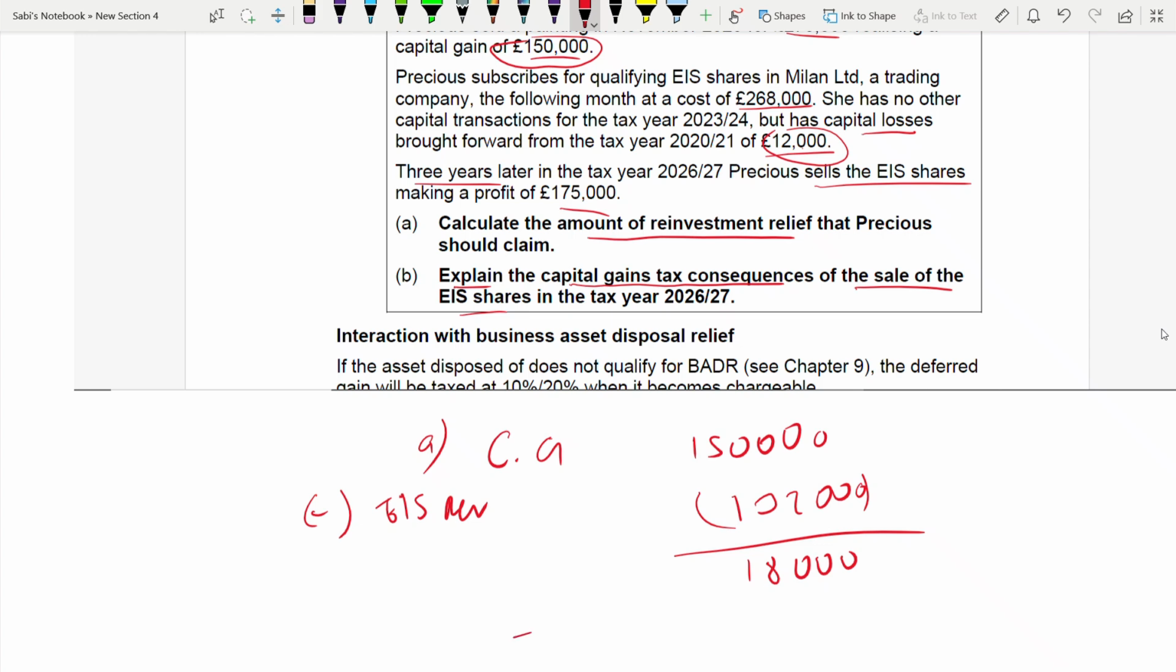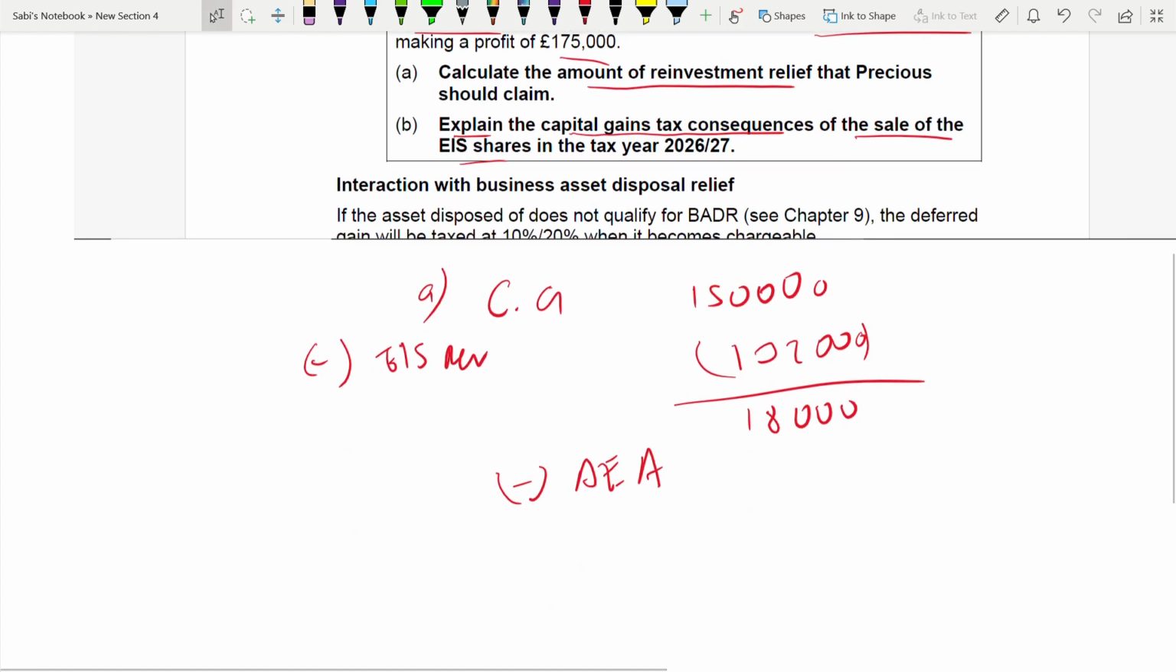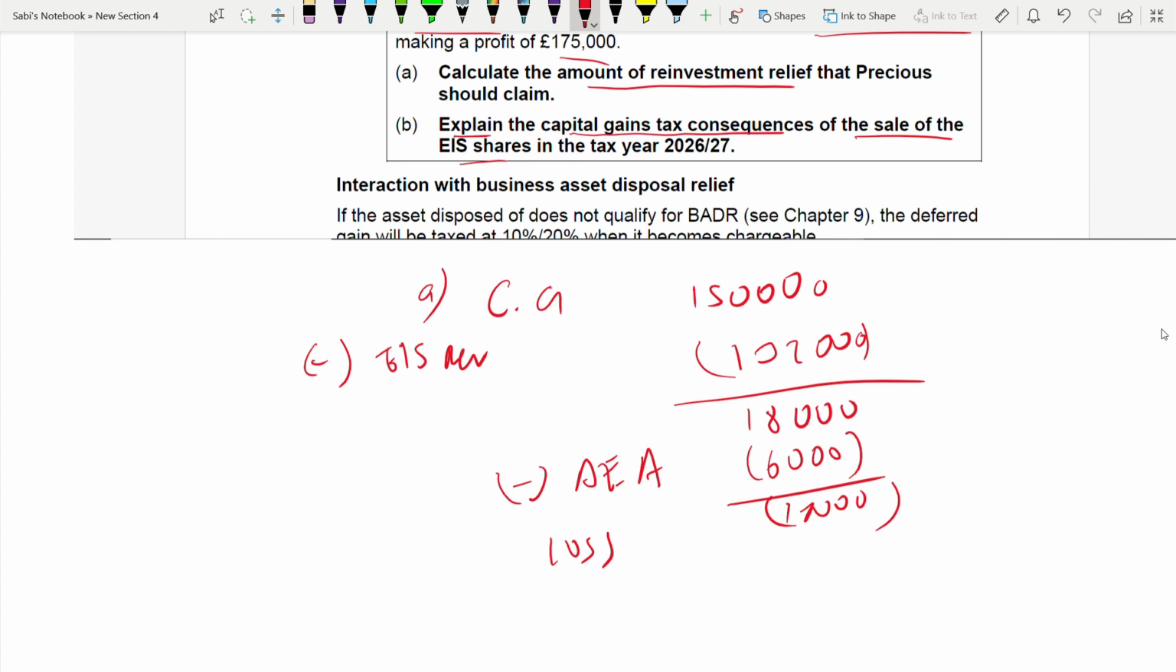Let's see. Always deduct the annual exempt amount first, because you can't carry it forward or back, but the capital loss you can carry forward. So this is 6,000, and capital loss brought forward 12,000. You see, from 18, if you deduct 6 and 12, you are left with 0. Taxable gain is 0.